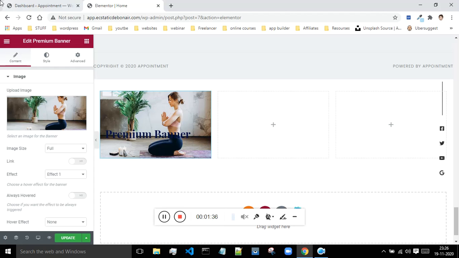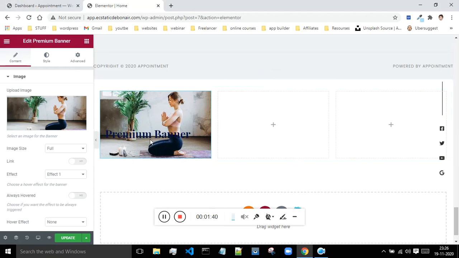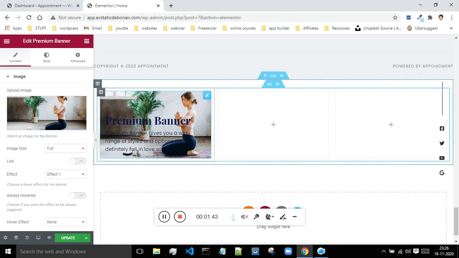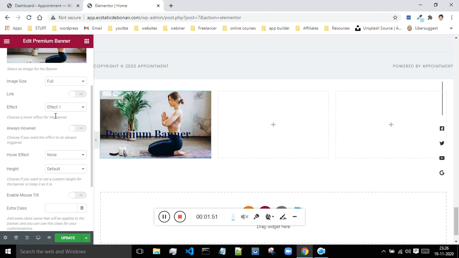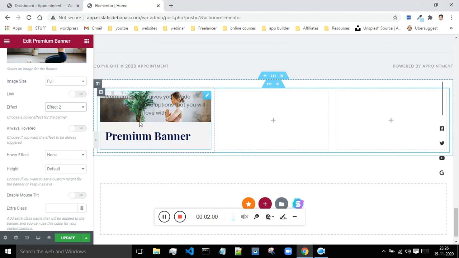Okay, so now I'm having this image over here. As I am taking my mouse over, as you can see, this image is showing some text, like a header and some paragraph. Now let me show you how to mess with these options. Just scroll down, and here are the effects. 6 effects are there. You can select whatever effect that you want. Let's see what effect 2 does. If I'm taking my mouse over, now I'm getting this paragraph and text appearing from down below.